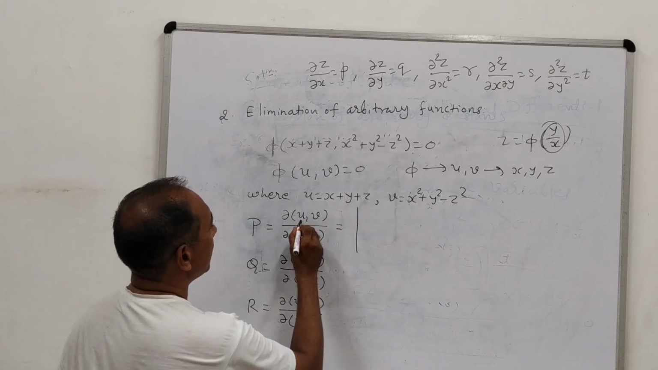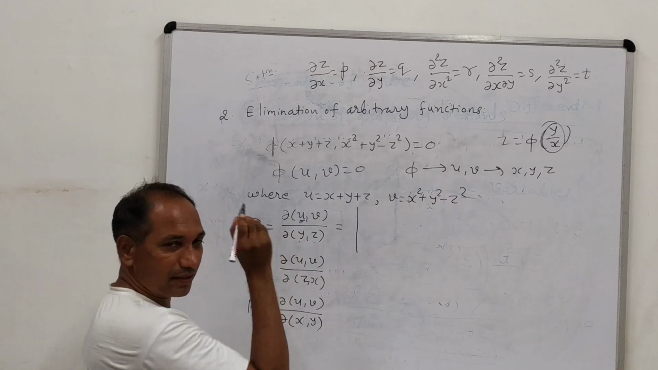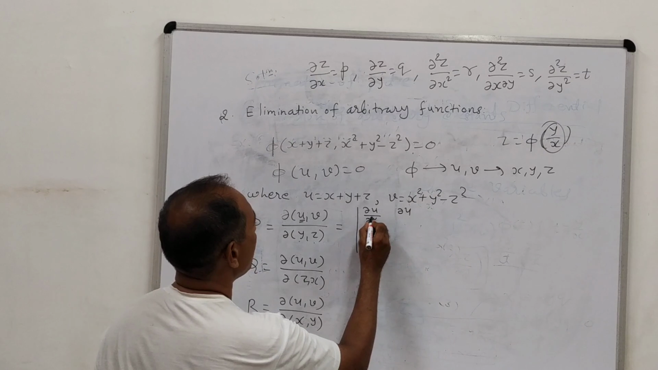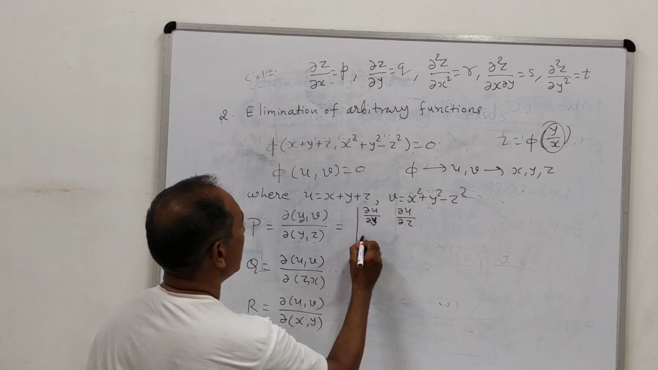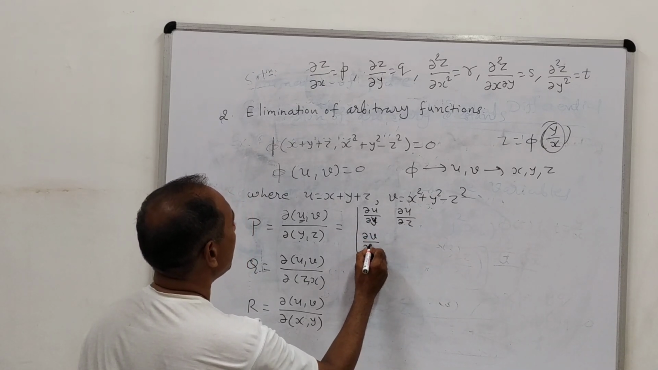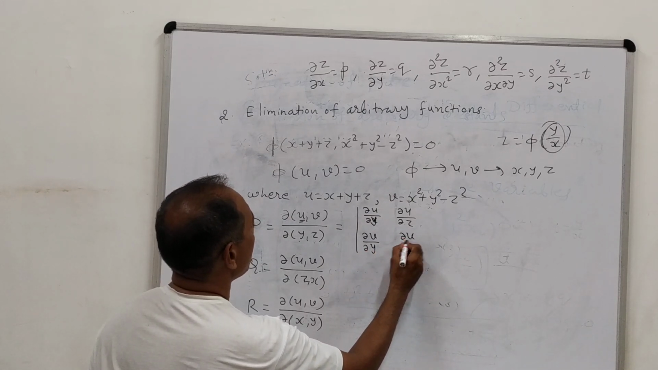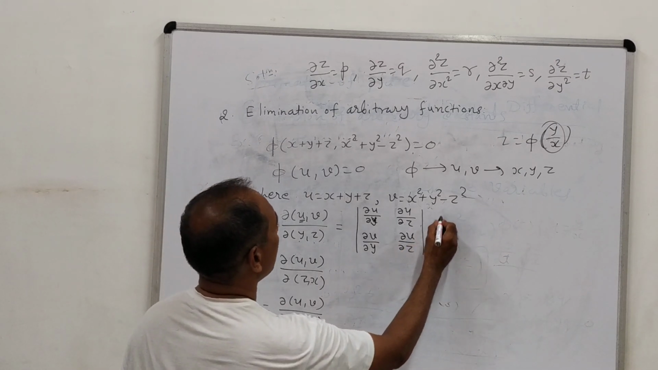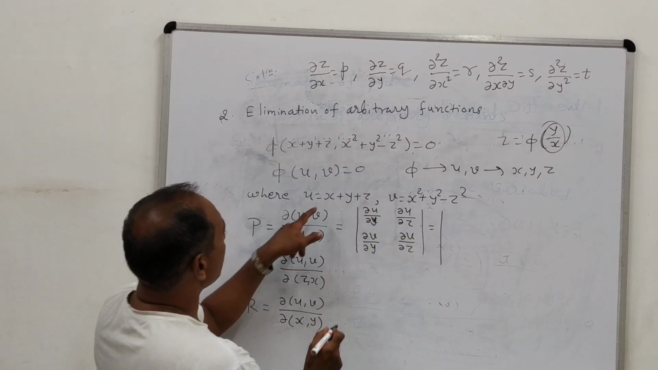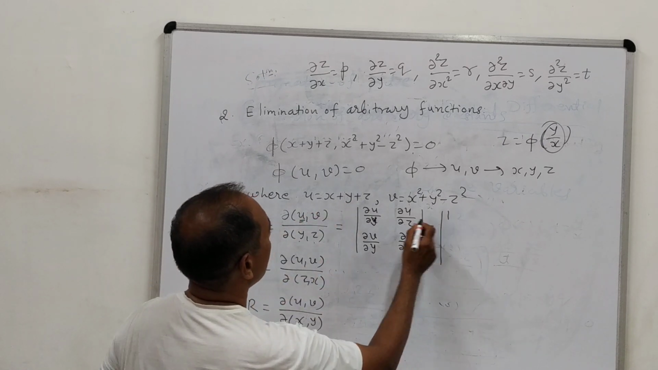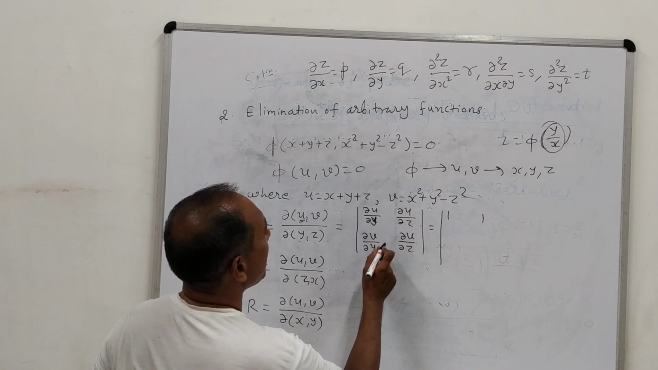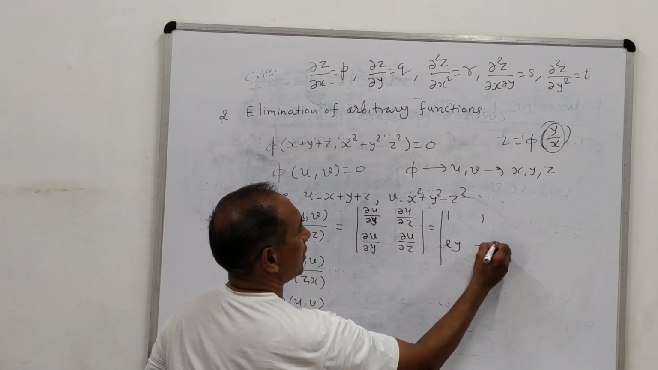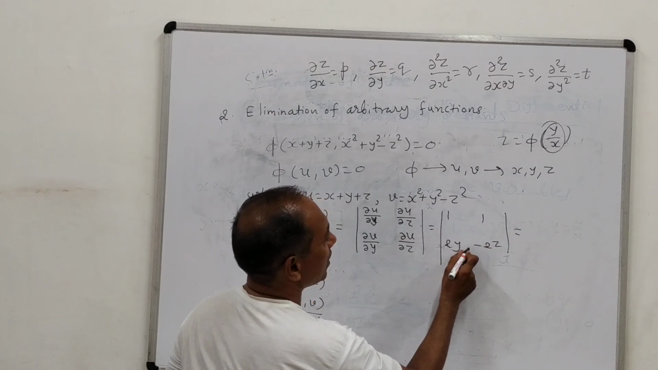In the first one, we find the derivatives of u and v with respect to y and z. In the first row we write del u by del y and del u by del z, and in the second row, derivative of v with respect to y and derivative of v with respect to z. This we can obtain very easily. Del u by del y is 1, del u by del z is 1, del v by del y is 2y, and del v by del z is minus 2z. So by solving this we get minus 2z minus 2y.